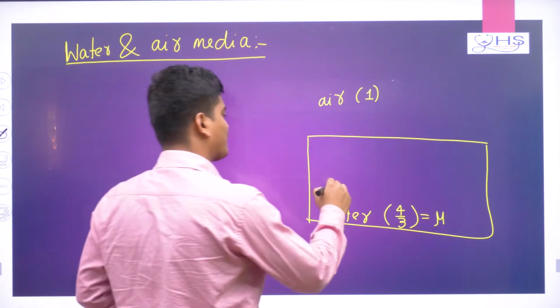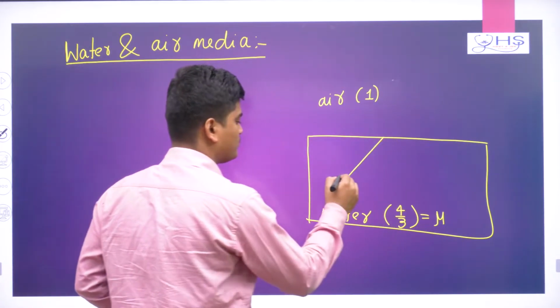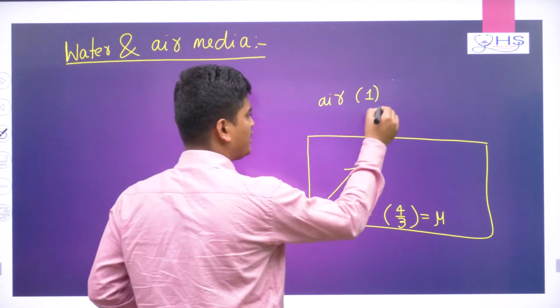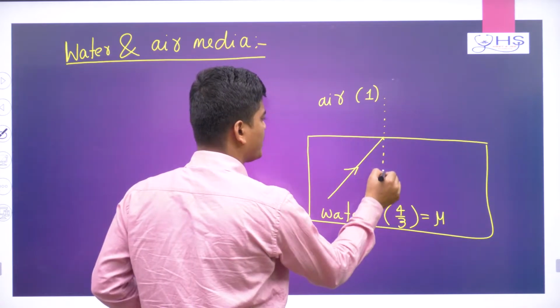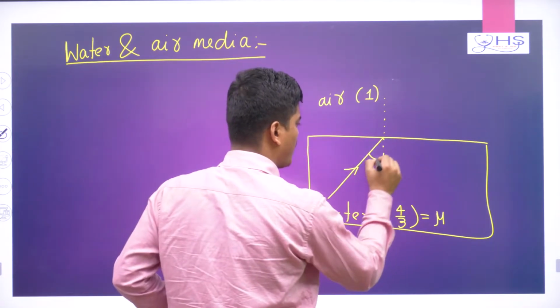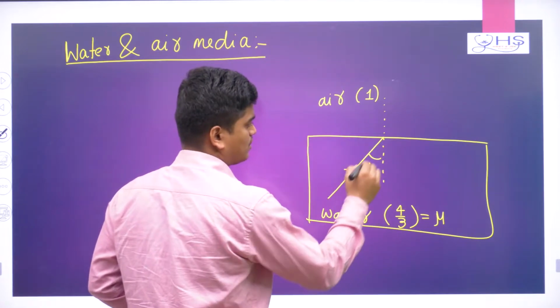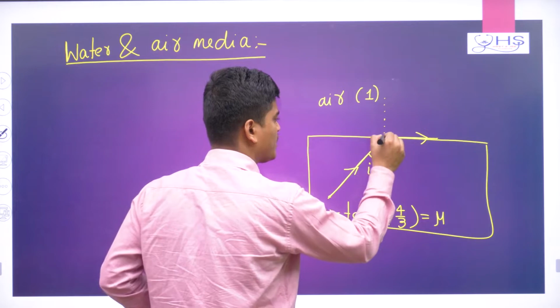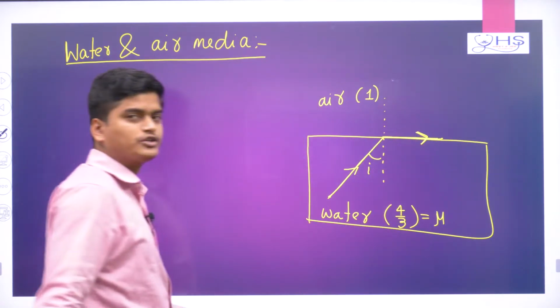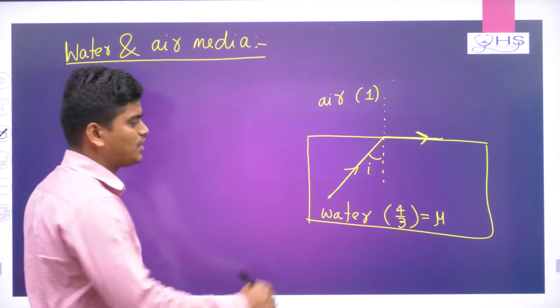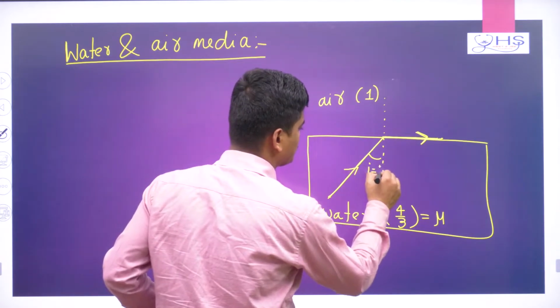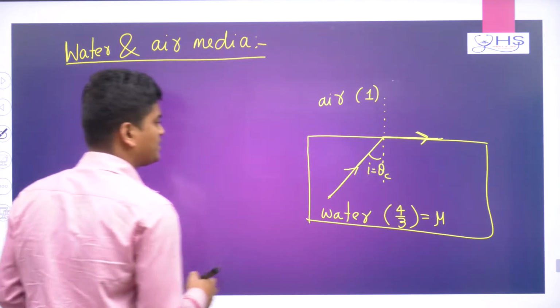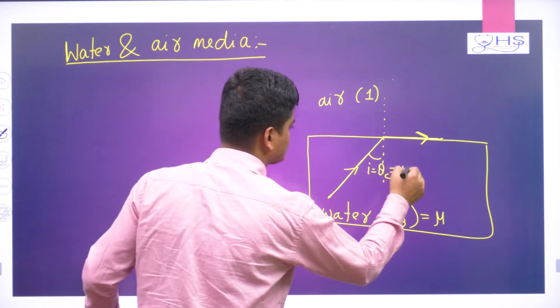Now, suppose here water is the denser medium and light is going from the denser medium to the rarer medium. Now, if I am to find the critical angle, then my light ray should go like this. The light ray comes like this and goes like this. Okay. So it should go along the interface. Now, this will be your I. So this I is nothing but how much? Theta c. Okay. Theta c or IC, right? So you can write it as IC.